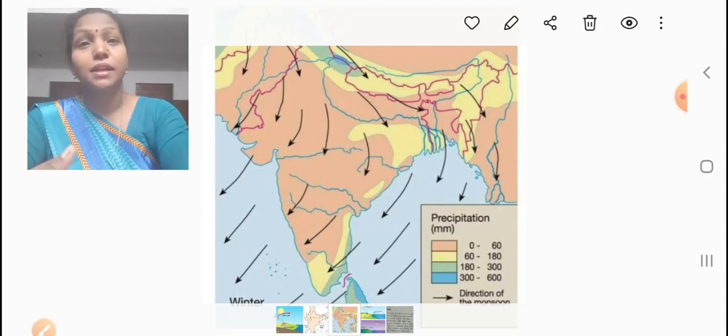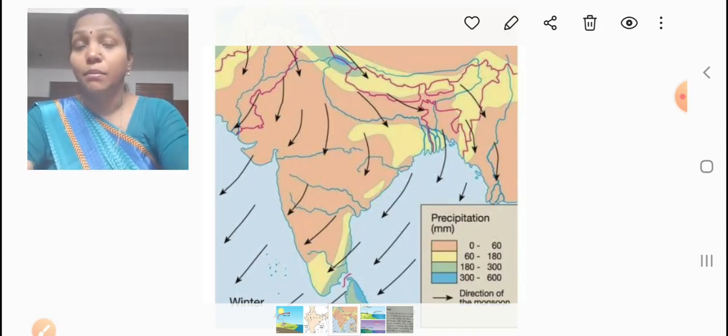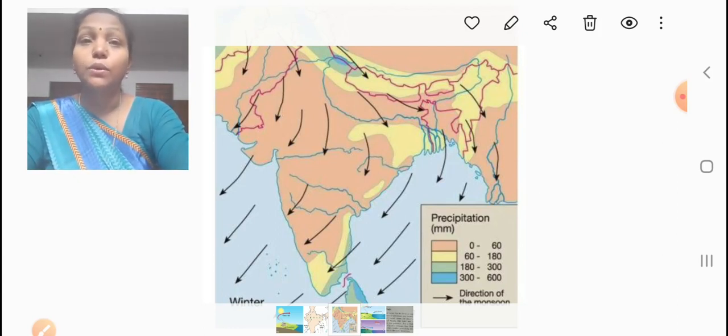Due to this winter season, the pressure increases and the air is heavy and cool. These monsoon winds become cool and blow towards the Indian Ocean. They pass through the Bay of Bengal and the Arabian Sea. The monsoon comes back, and that is called the retreating monsoon or the northeast monsoon. So students, that is about the monsoon winds that blow in India.